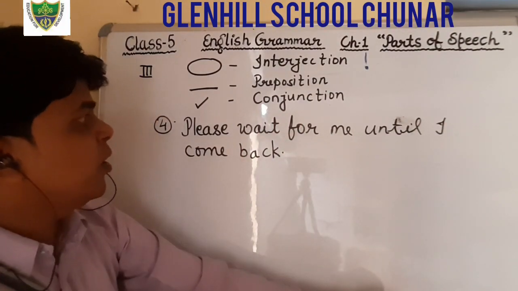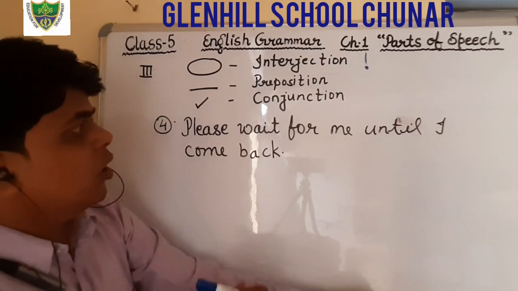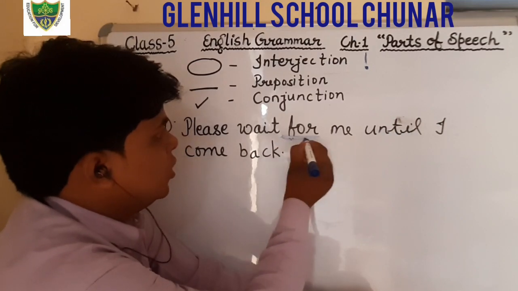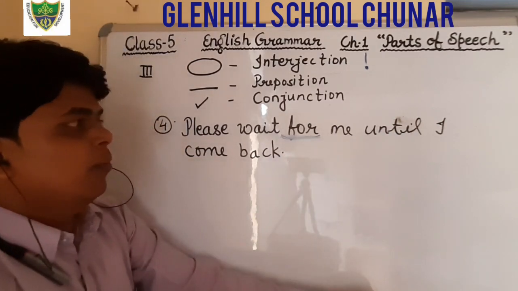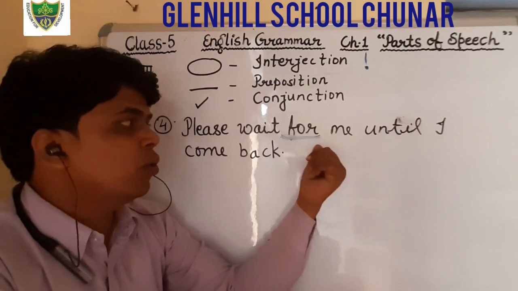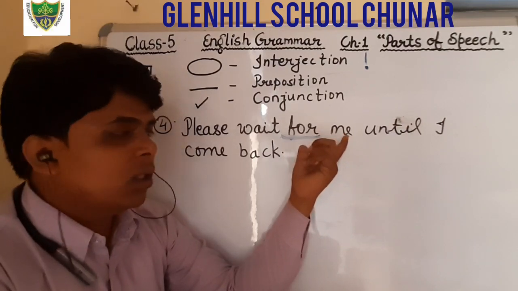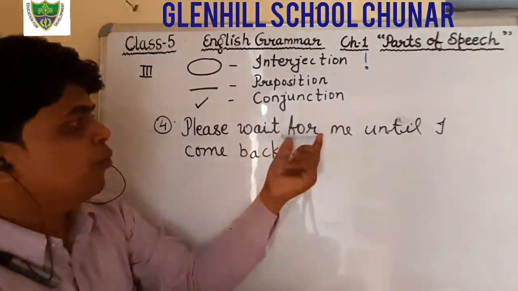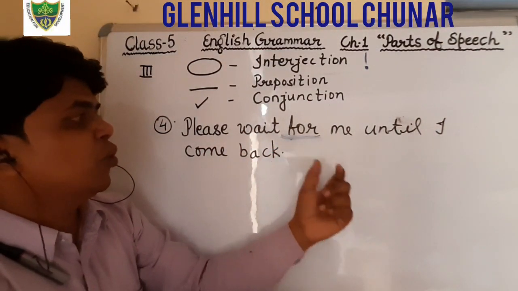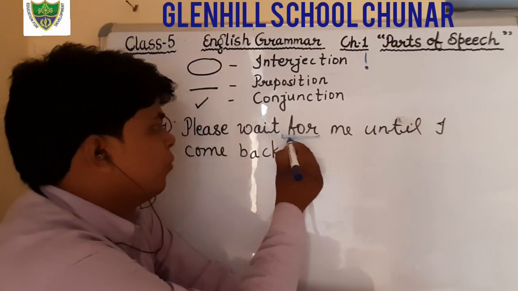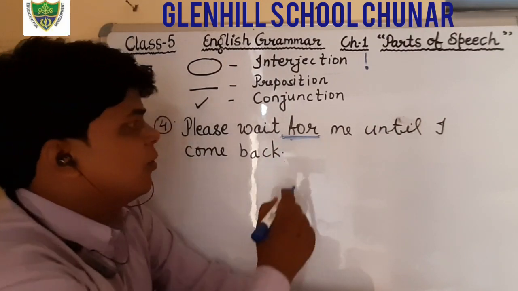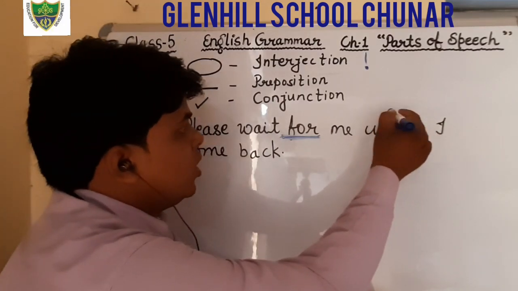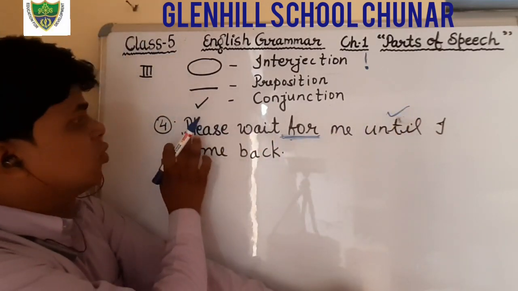And now see the preposition. Here the word "for" is used as a preposition because it is used before the pronoun "me", and it also shows the relation with the other words. Therefore, that is a preposition, so underline the word "for". Okay, and "until", now see, it joins the two sentences.